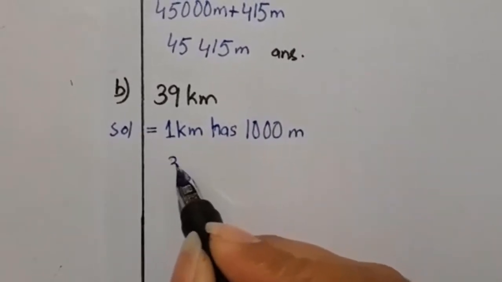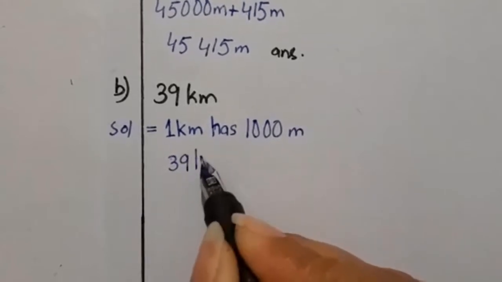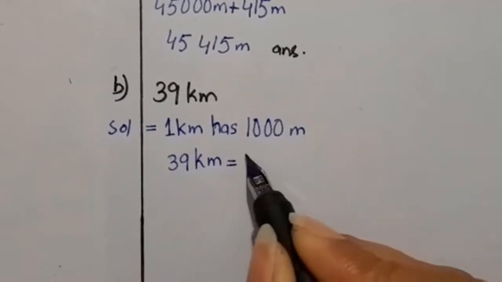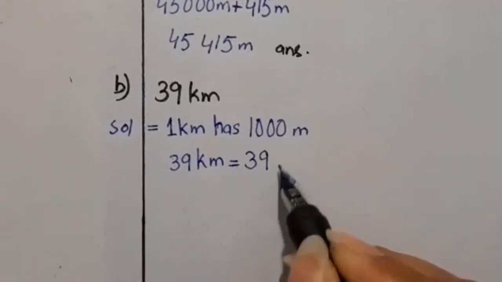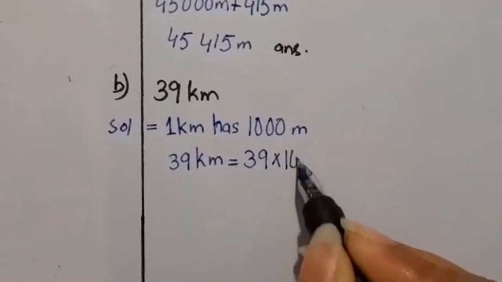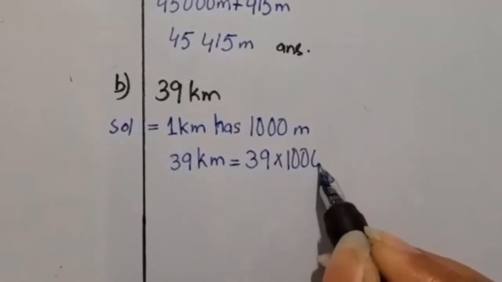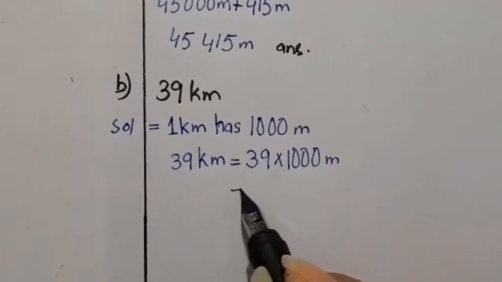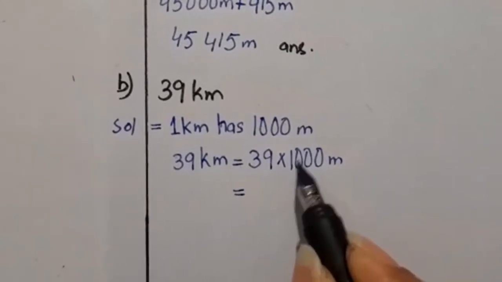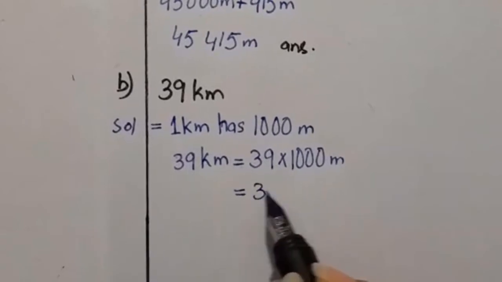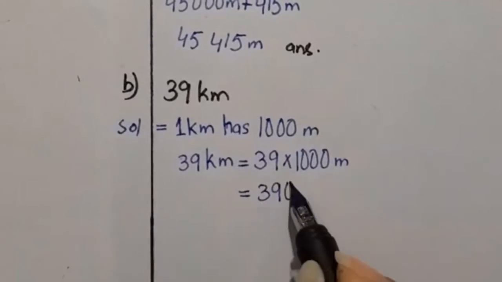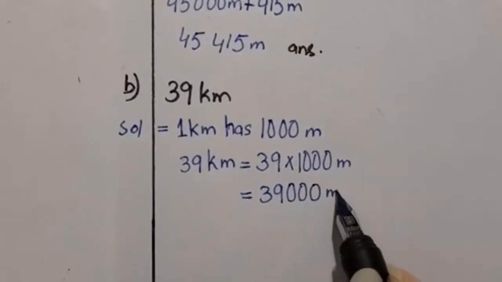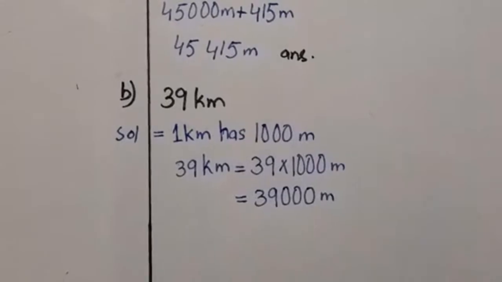So 39 kilometer will be, what it will be? 39 multiplied by 1000 meter. Okay. The height of 1 and 0 should be the same. Do not make it like this. Okay. This will be 39,000 meter. Here you can see the height of 9 and 0 is same. So this is our answer.